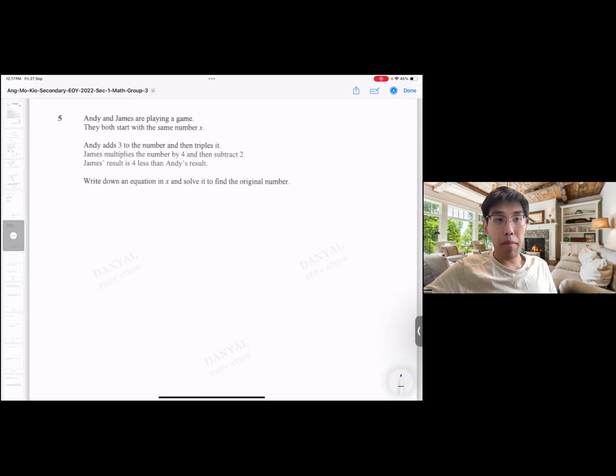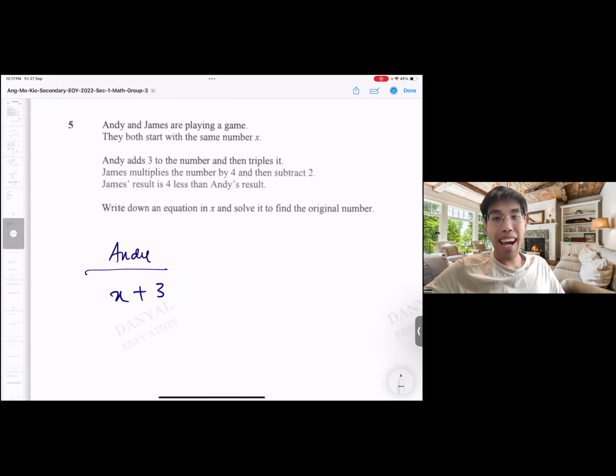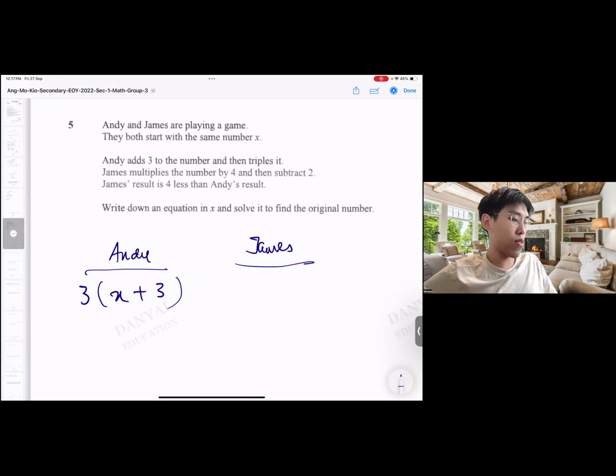Andy and James are playing a game. They both start with the number X. Andy adds 3 to the number and triples it. Okay, so let's just take note of what's going on first. They both start with X. So X. Adds 3 to the number, plus 3. And then triples it, multiply by 3. That's the idea. So straight away, using the written words, we can immediately formulate an expression. Okay, that's for Andy.